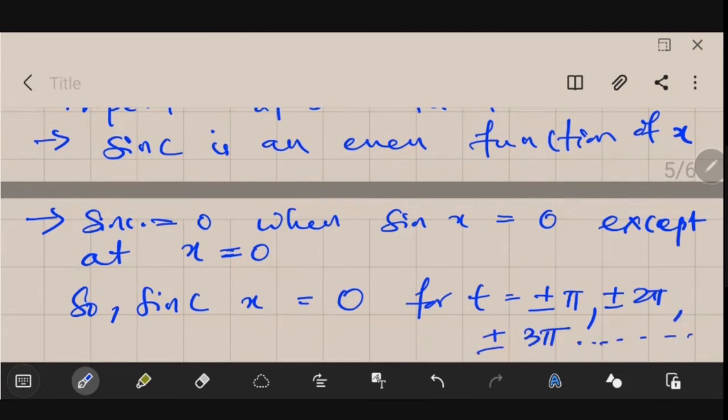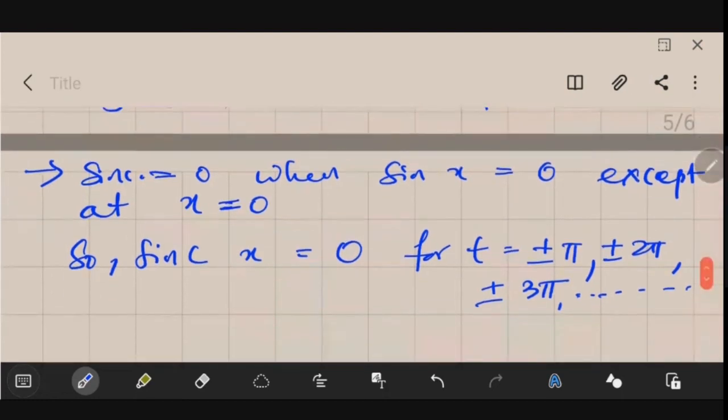This will go on. The specialty of this function is that only at these locations it is 0, and only there.